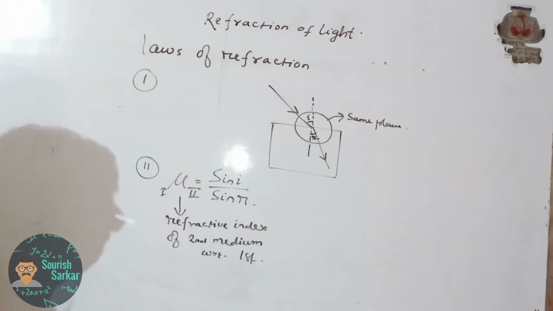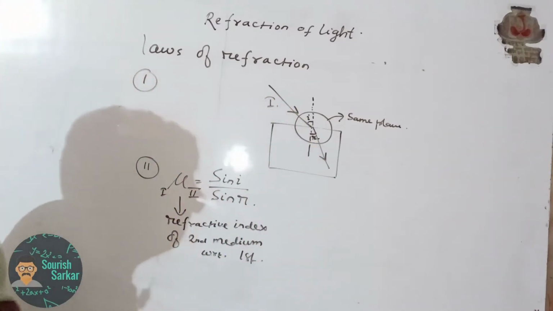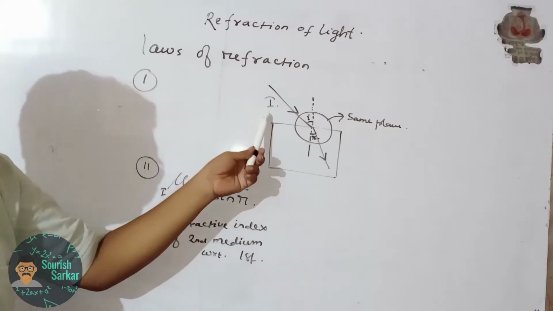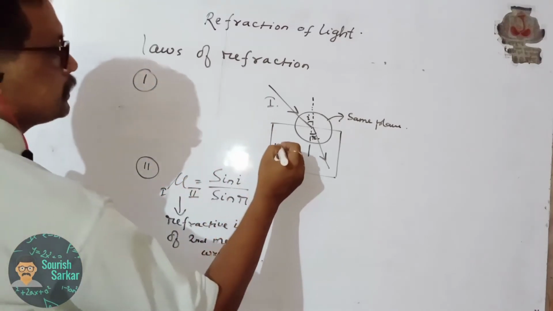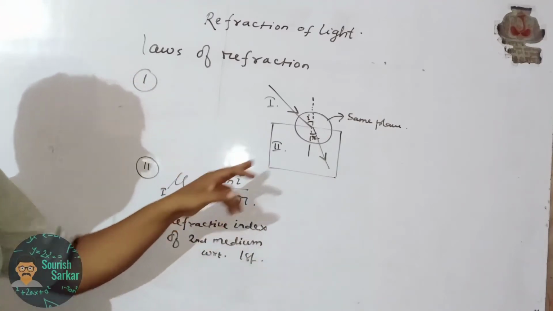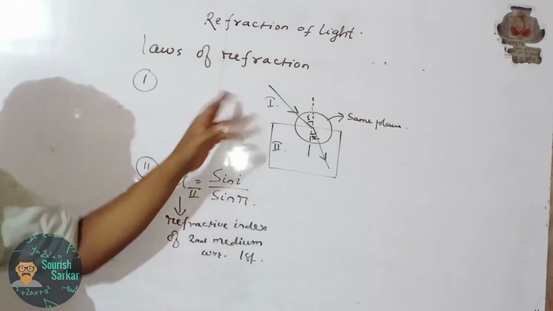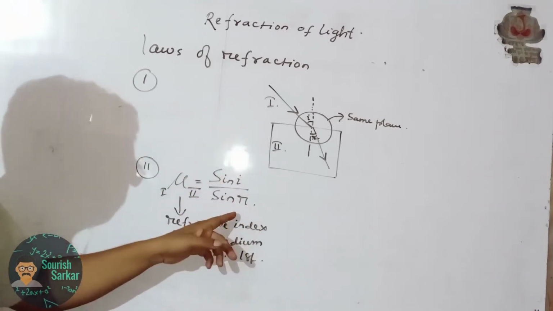What is the first medium? The first medium is the medium where the incident light ray falls, and the second medium is the medium where the refracted light ray falls. So the refractive index of the second medium with respect to the first medium is sin I by sin R.